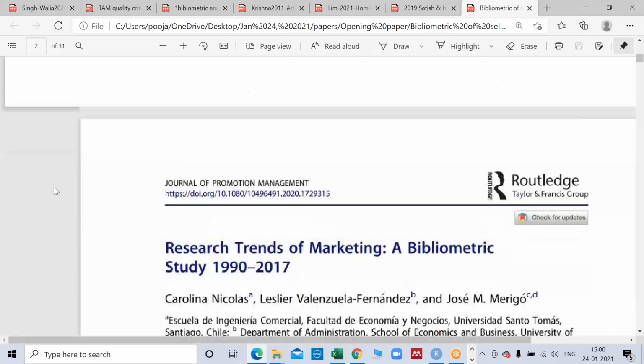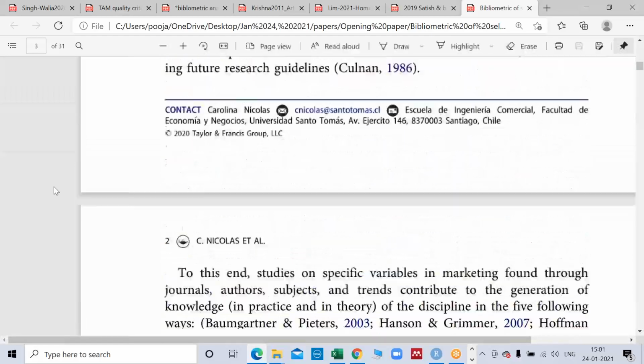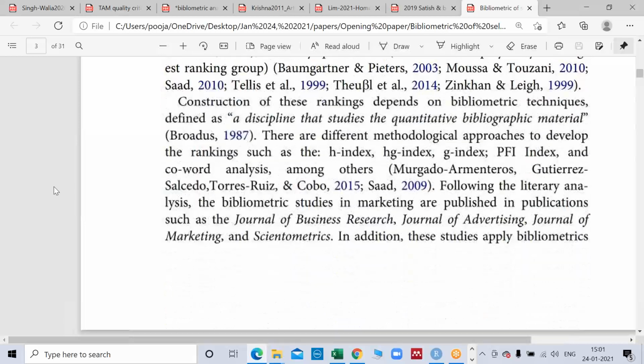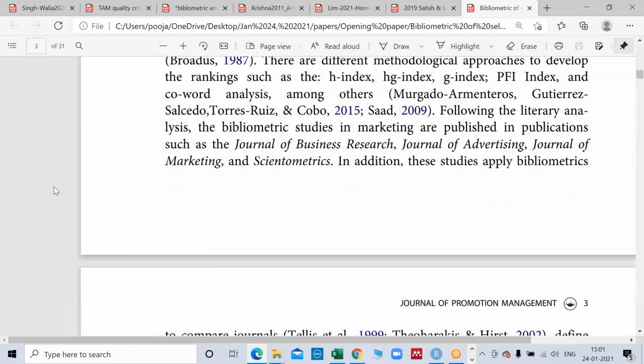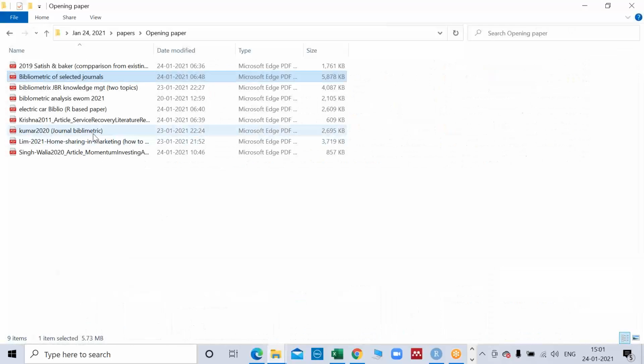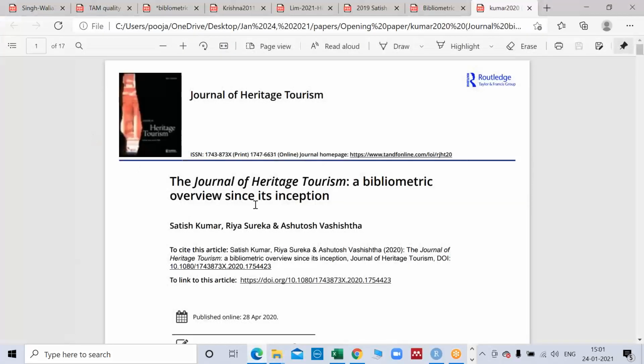For that purpose, they selected a few journals, not the whole data that was available. So you can do it topic-wise, you can do it journal-wise, or there is another category of bibliometrics. The third is the Journal of Heritage Tourism, a bibliometric overview since its inception.